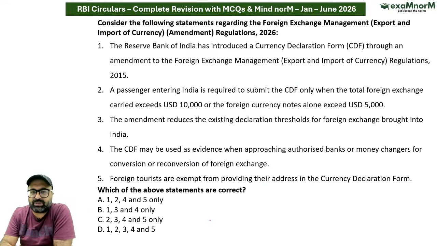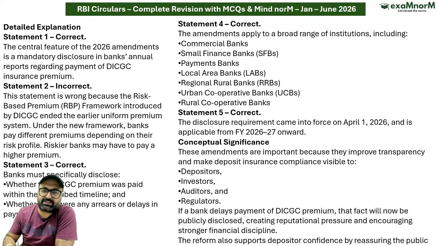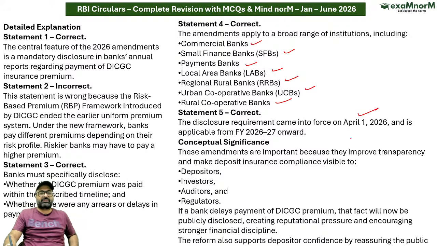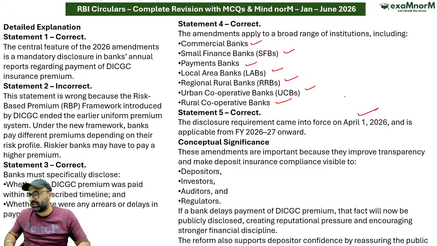ठीक है, अगले क्वेश्चन पे बढ़ते हैं। कंसिडर द फॉलोइंग. अच्छा, याद रखना किस किस पे एप्लीकेबल है. It is applicable on commercial bank, small finance bank, payment banks, local area banks, RRBs, urban cooperative banks, and even rural cooperative banks. Applicable from 1st of April 2026. Moving on to the next question.